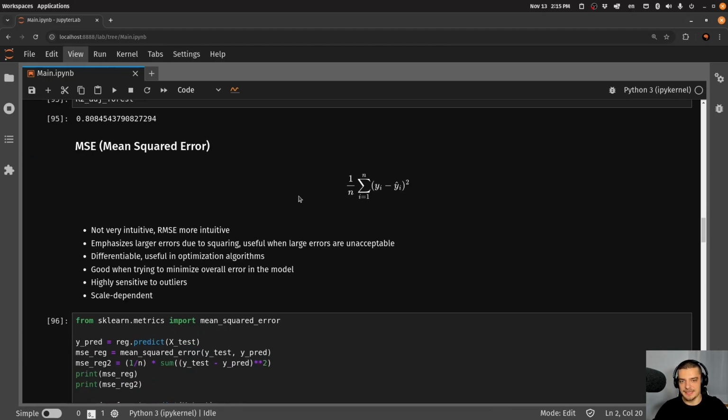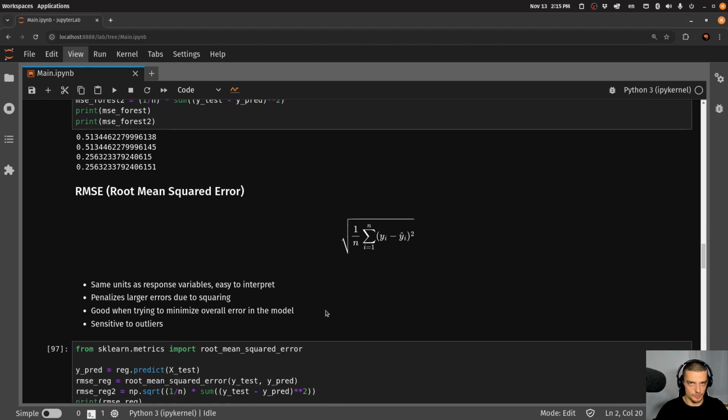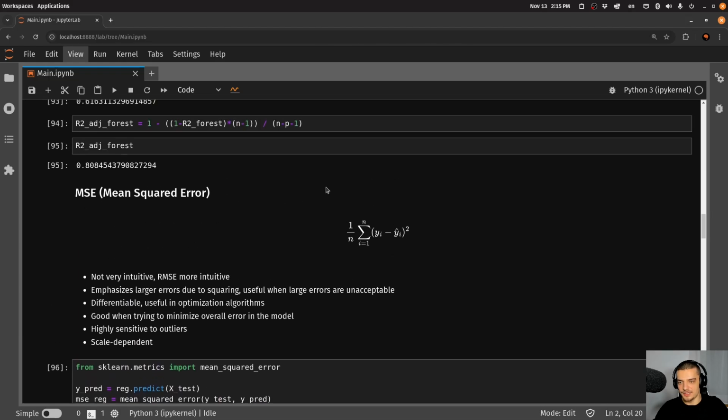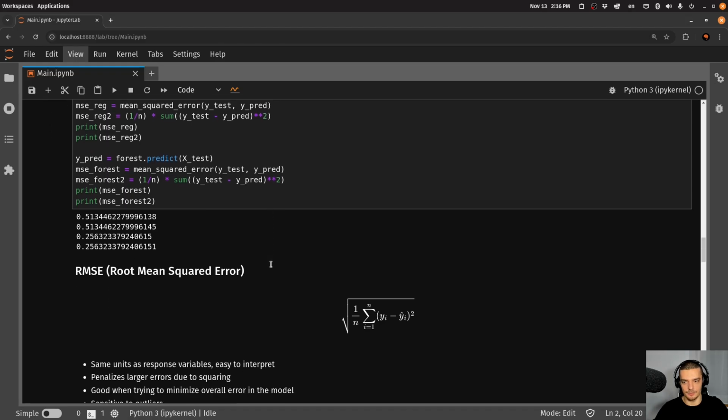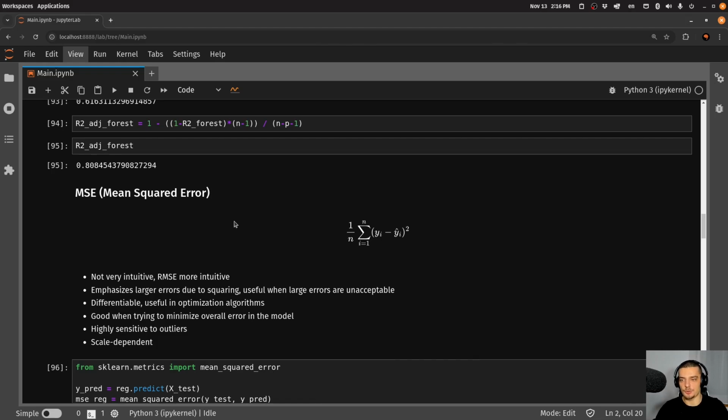Next up, we have the MSE and the RMSE, so the mean squared error and the root mean squared error. The RMSE is just the square root of the MSE, and the formula is already in the name. You take the mean, so 1 over n times the sum, which is the mean. N is the number of instances. The mean of the squared errors, so of the squared differences. We have the actual value minus the predicted value, squaring that, summing that up, and then dividing it by n. This gives us the mean squared error, and the root mean squared error is just the square root of the same thing. So these two metrics, I would say, are the go-to metrics when it comes to evaluating the loss, or the error, of the regression model.